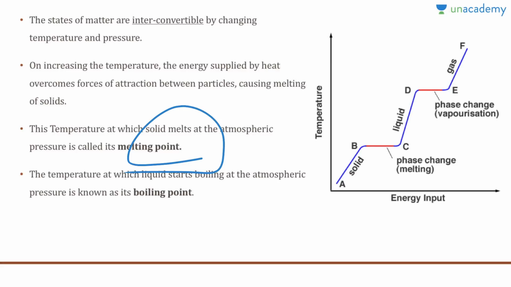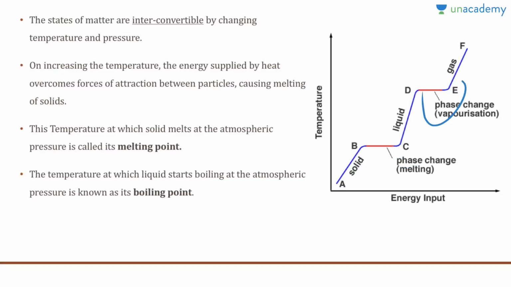This is a graph. On the horizontal axis we have the energy input, and on the vertical axis we have the temperature. As we increase the temperature, the energy of the particles increases, therefore we have a rising line. But at the temperature at which a particular state of matter changes to another state, there will be a fixed temperature while the energy changes.